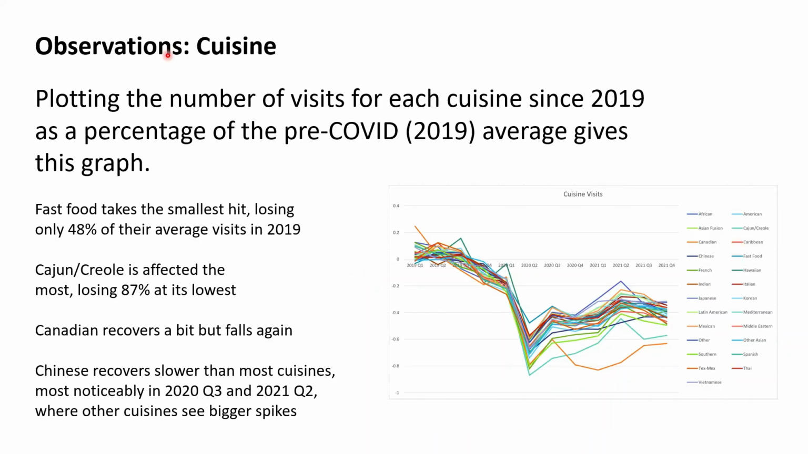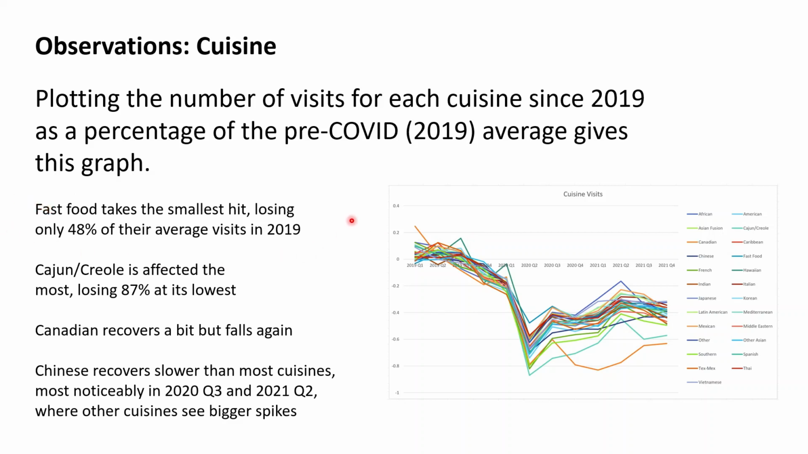Okay, moving on to observations for cuisine. The graph you see here comes from plotting the number of visits for each cuisine since 2019 as a percentage of the pre-COVID average. I counted the pre-COVID average as 2019: basically, the average visits per quarter in 2019. After that, I plotted the number of visits for each quarter.